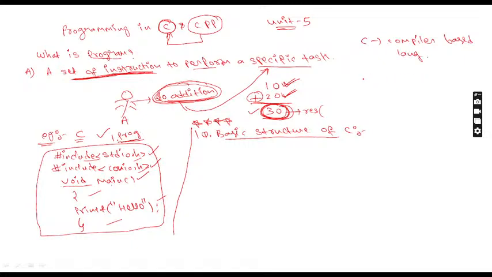Compiler means nothing but this. We are human beings, and this is a computer. We know English, Telugu, and Hindi, different languages, but computers know only one language. That language is called binary language. It is also called machine level language. It is nothing but zeros and ones. Anything expressed in the form of zeros and ones is called binary language.